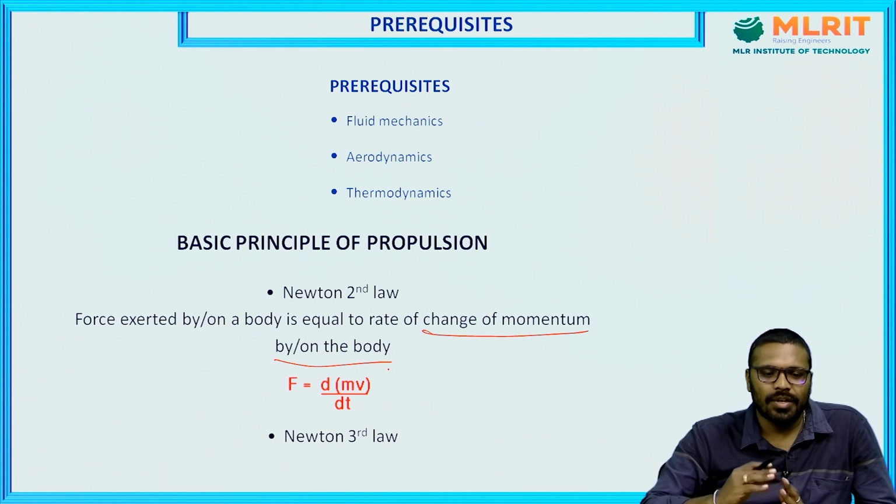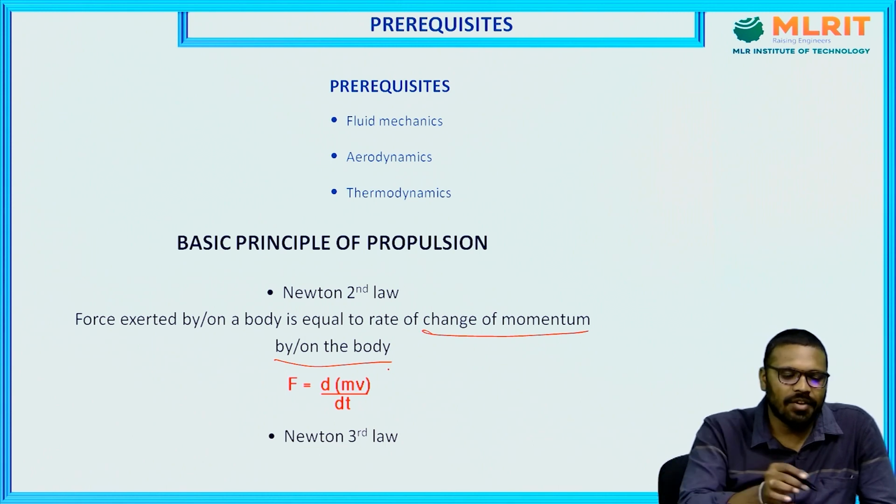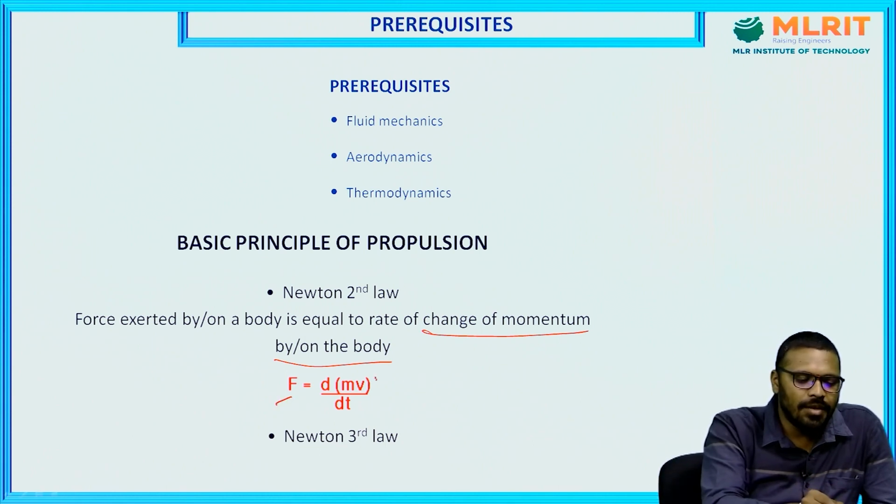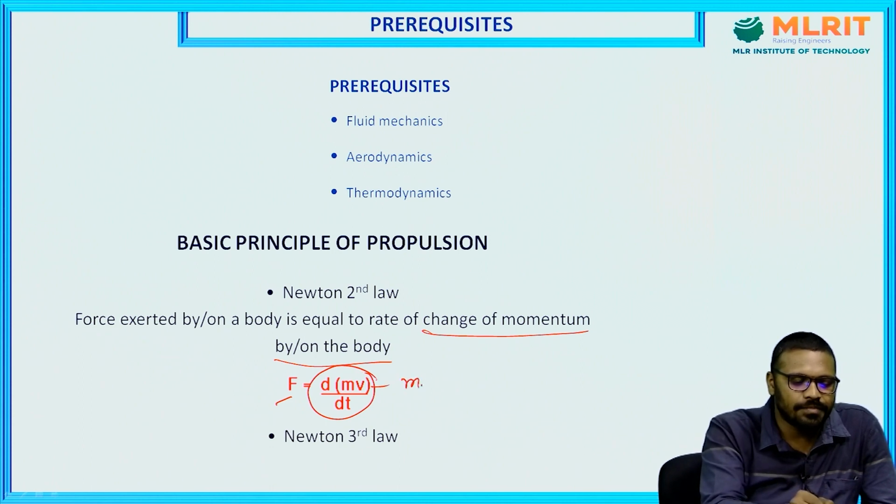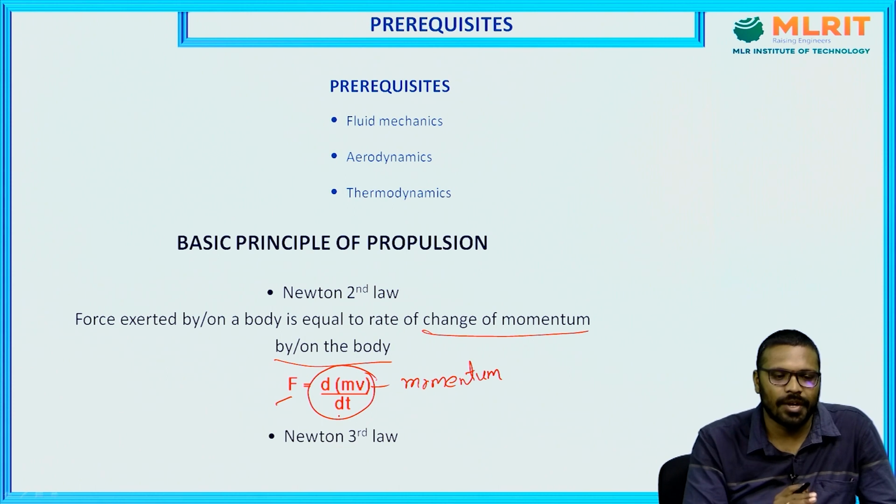If you turn this statement into an equation, it will be F is equal to d(mv) by dt. Here mv means momentum. d(mv) by dt means rate of change of momentum.